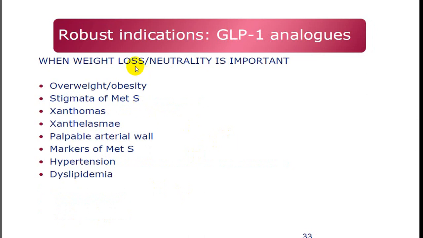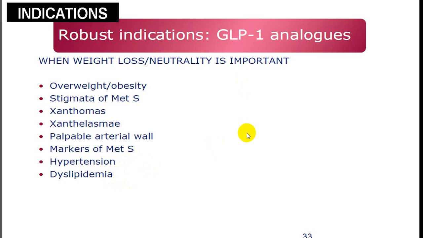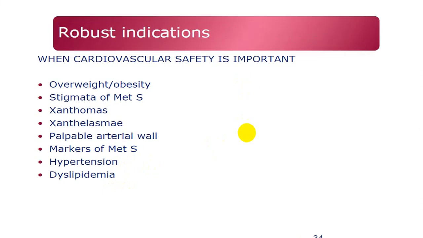Also, when weight loss or neutrality is important, like obesity, metabolic syndrome, a person who is having xanthoma or xanthelasma, arterial wall is thickened, there are markers of metabolic syndrome, hypertension, dyslipidemia, this will be one of the drugs of choice, that is GLP-1 or DPP-4 inhibitor.